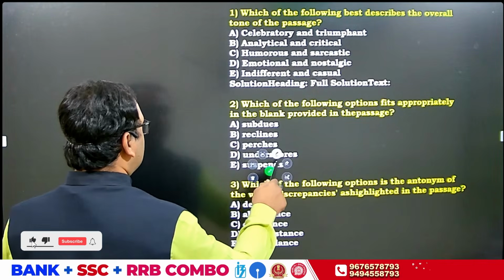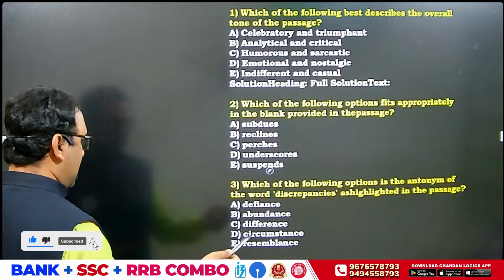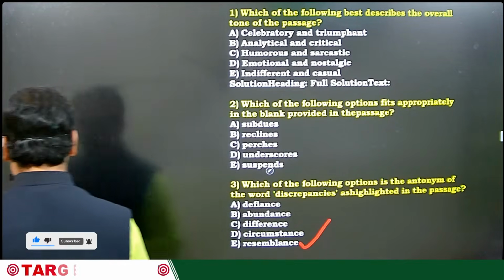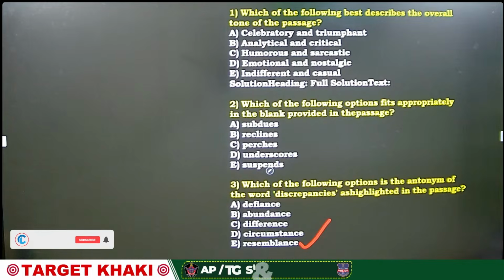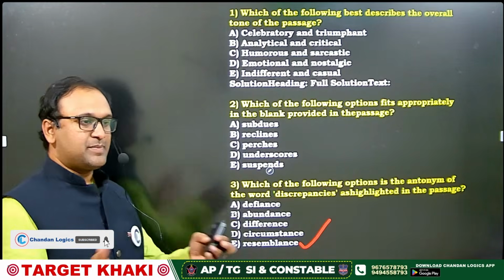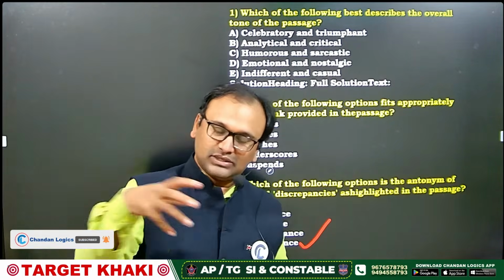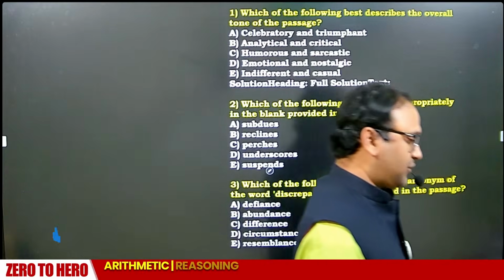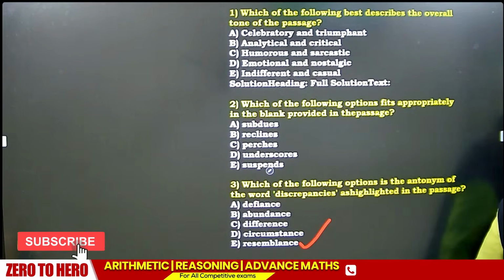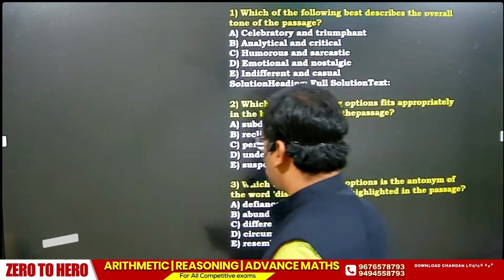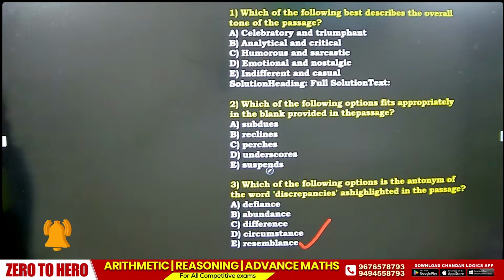Now what is the opposite of differences? Same. Same means resemble. So the opposite is same, and same is resemble. Easy question.